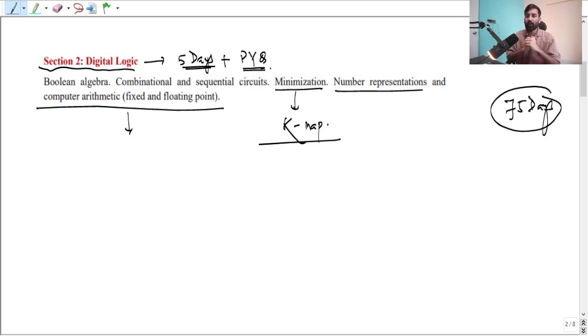You can check the GATE 2025 website to refer to all the previous question papers, or if you have a PYQ book where questions are given along with solutions, you can refer to it and learn. So cover number systems, then Boolean algebra, combinational and sequential logic.